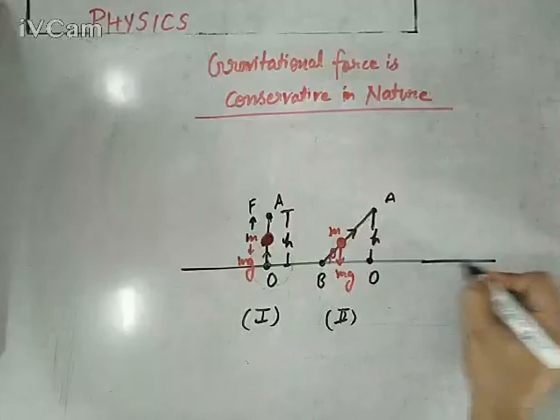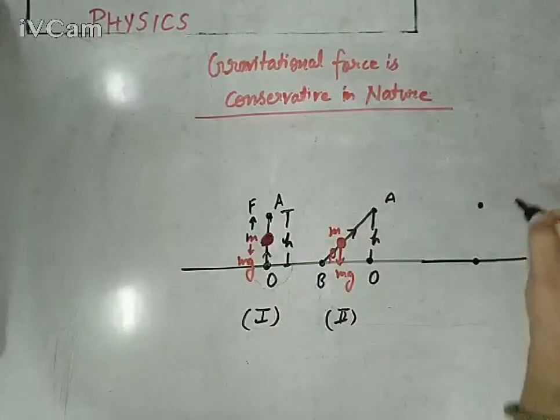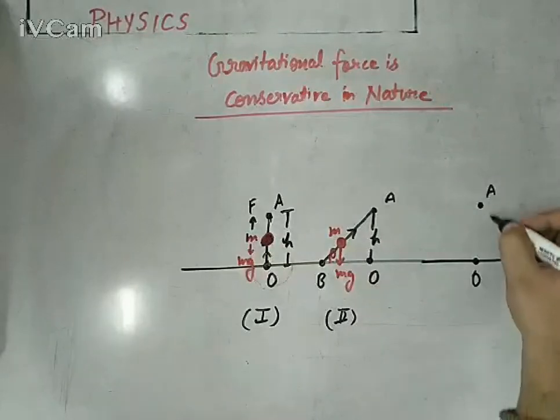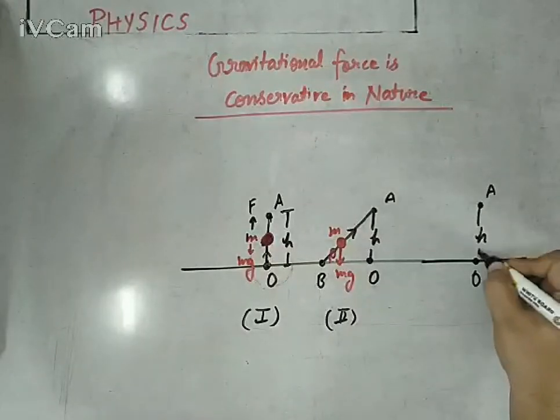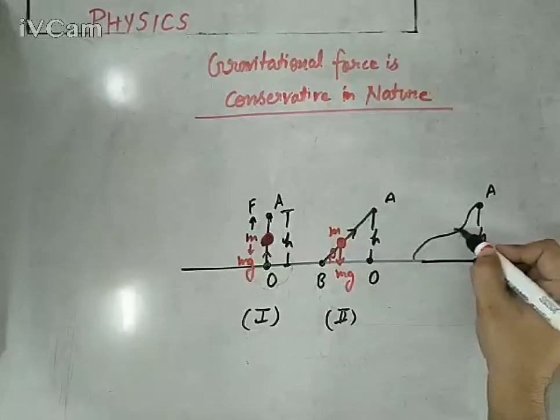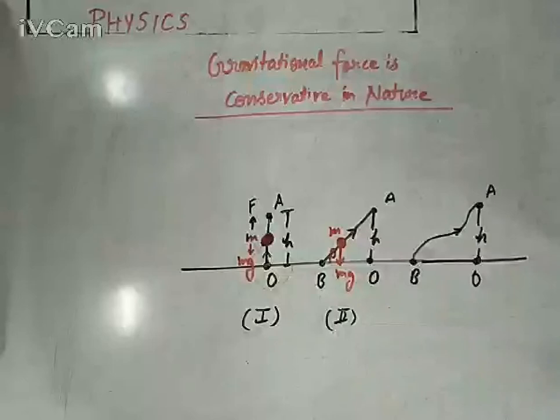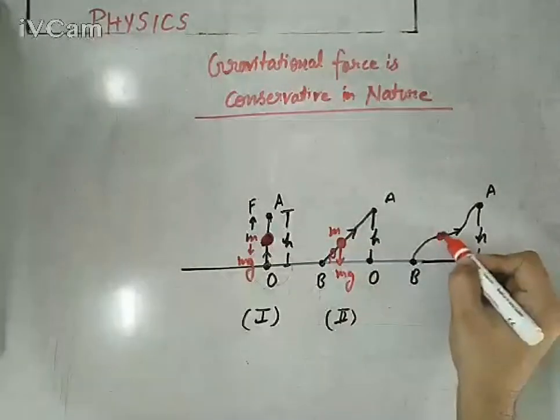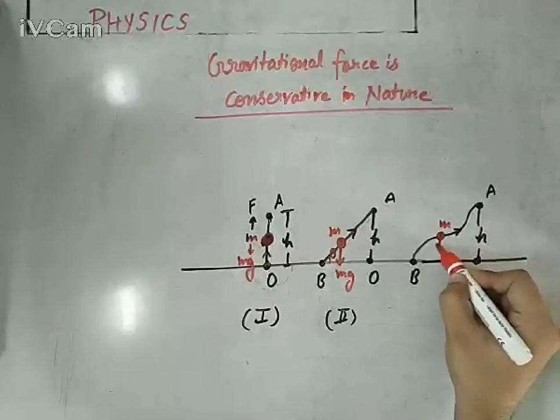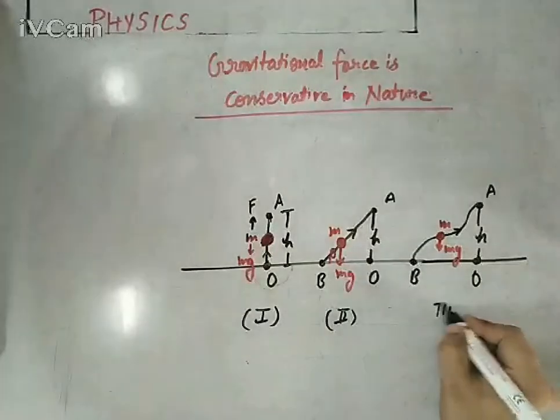Third possibility is, if we want to send this body from O to A through a random path, meaning we need to introduce calculus, through a totally random path, let's say B to A. The body is again the same, of mass m, its weight acting downward mg. This is the third case.